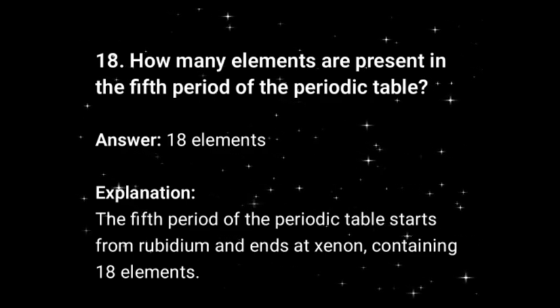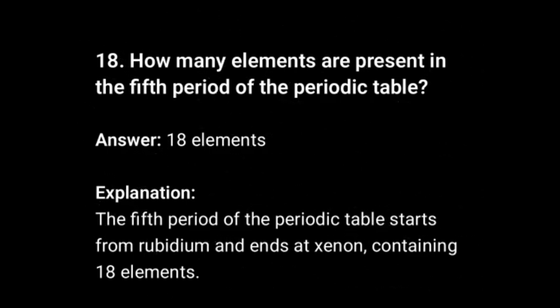18. How many elements are present in the fifth period of the periodic table? Answer: 18 elements. Explanation: The fifth period of the periodic table starts from rubidium and ends at xenon, containing 18 elements.